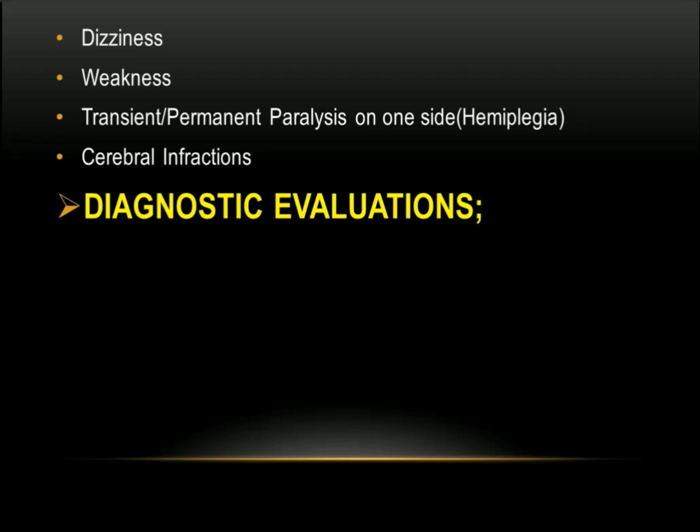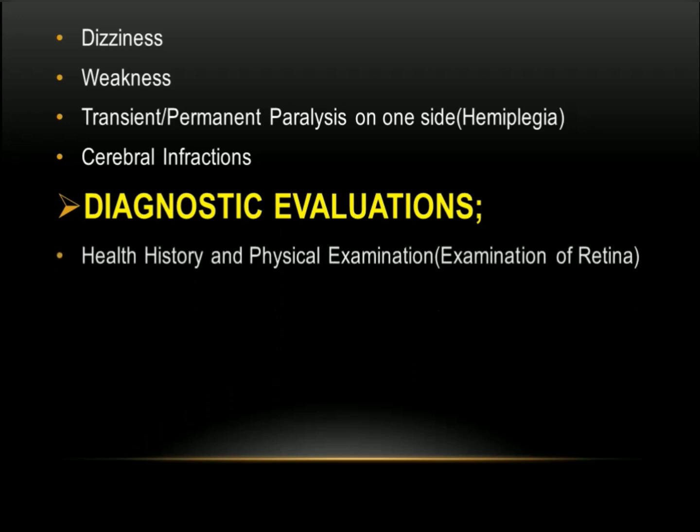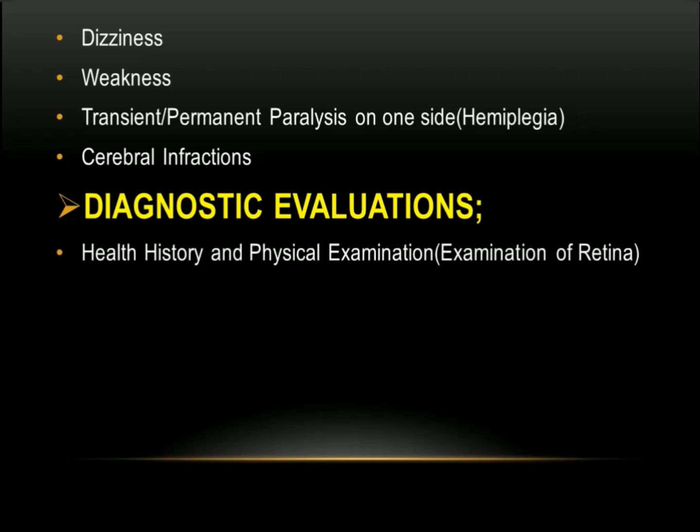Now we will see the diagnostic evaluations. How can we come to know what tests, examinations and therapies show that the person is suffering from hypertension? First we will see the health history, as always for every disorder, every disease condition. First we'll go for health history. We'll ask them, did you previously have any disorder? Did you previously undergo any hypertension therapies, or have you taken any drugs related to it? We'll ask. Then we'll see about physical examination.